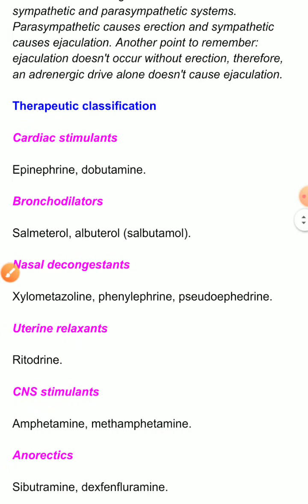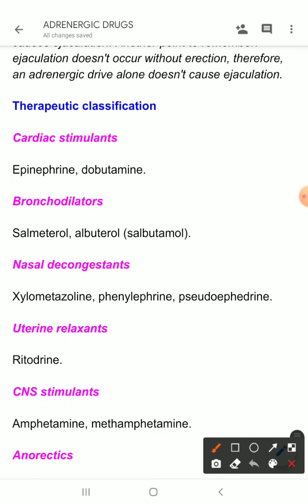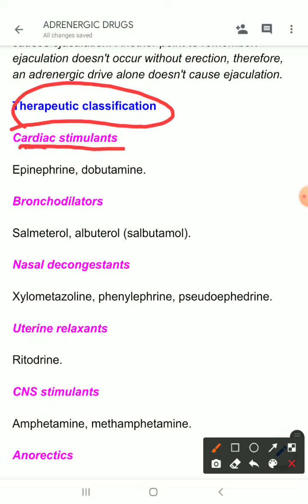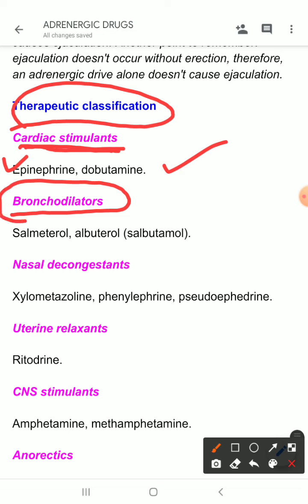Now come to the therapeutic classification of the adrenergic drugs. As I have said earlier, these drugs are not very much used nowadays. These are not commonly used drugs. So the therapeutic classification contains cardiac stimulants. There are some drugs which cause cardiac stimulation, like epinephrine and dobutamine. There are bronchodilator drugs, for example salmeterol and albuterol, and albuterol is called salbutamol in the United Kingdom, and albuterol is the name in the United States.